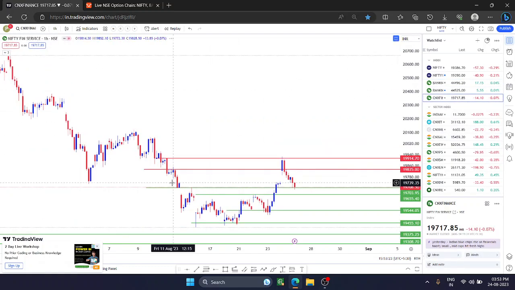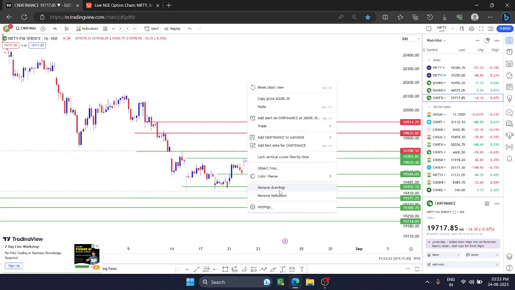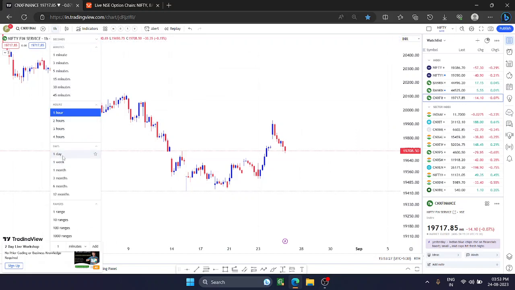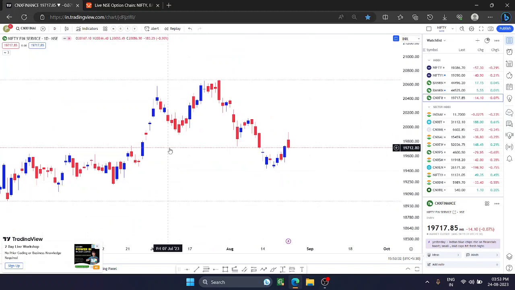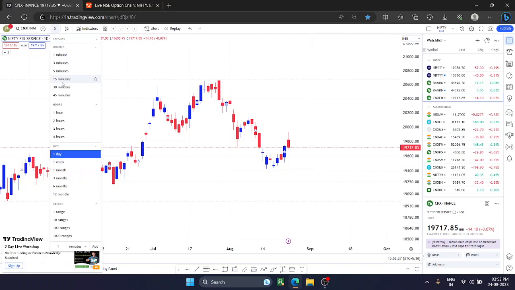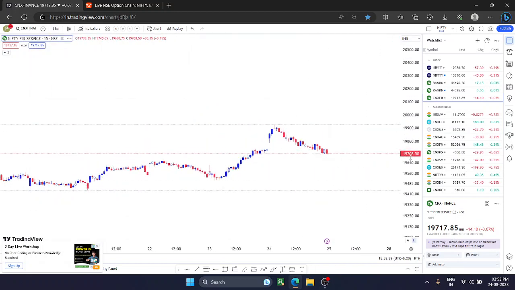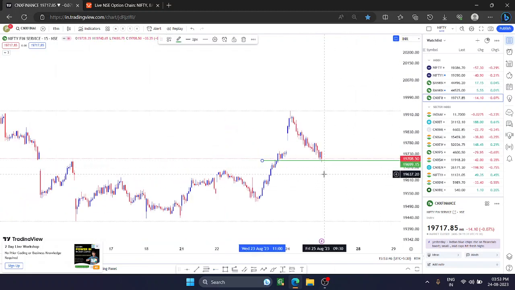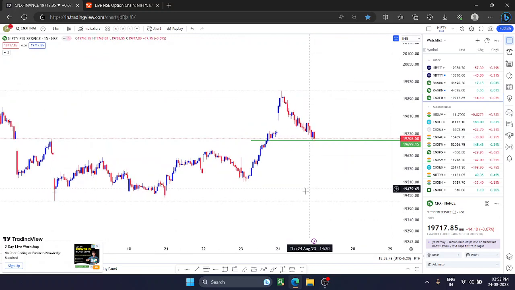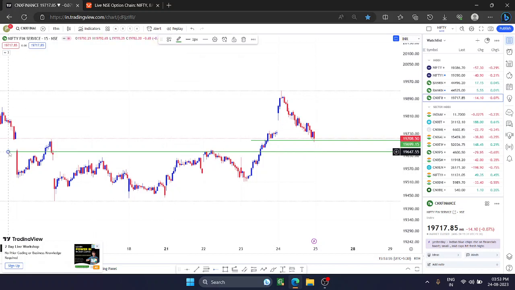Okay, now moving towards Nifty Finance. Here also I am removing all the drawings and moving towards the daily time frame. In a daily time frame, you will find it similar to Bank Nifty. Suppose 19,700 is a very good support area for Nifty Finance. Okay, 700 to 680, this is a very important area for Nifty. If it gives a breakdown of that range, the next target you can get is around 650, which can provide a little bit of support.